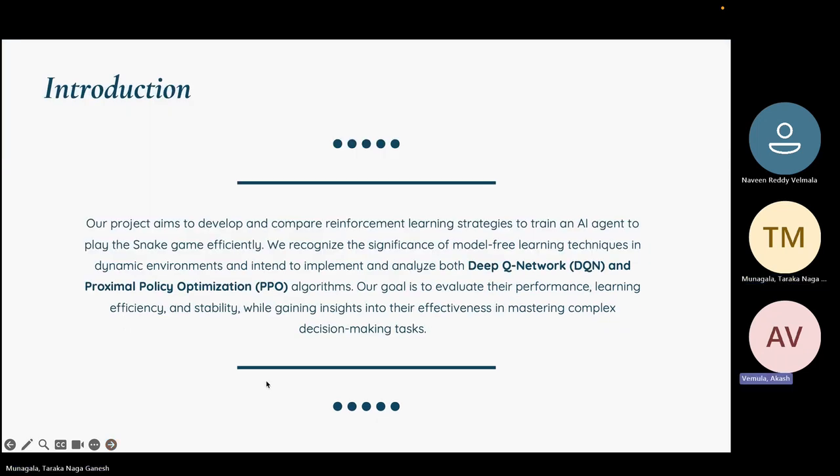Our main motivation was to understand how model-free reinforcement learning can help an agent to learn, survive, and thrive in a dynamic environment like Snake with no hard-coded rules. We chose to compare two approaches for this. One is Deep Q Learning, which is a value-based method, and another one is Proximal Policy Optimization, also called the PPO algorithm. It is a policy-based one, as the name suggests.